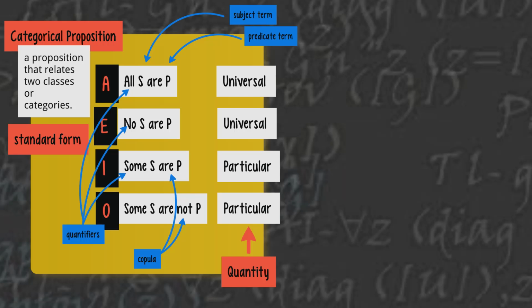Now we're going to learn to read the word some as at least one. We'll get to that when we look at how we're going to interpret our Venn diagrams in a future video.